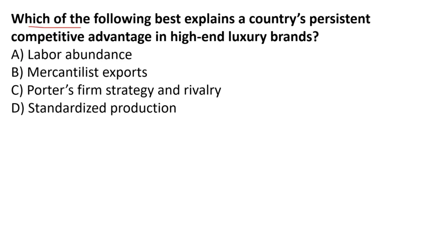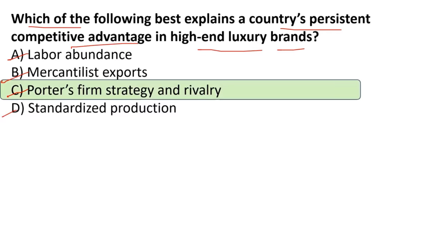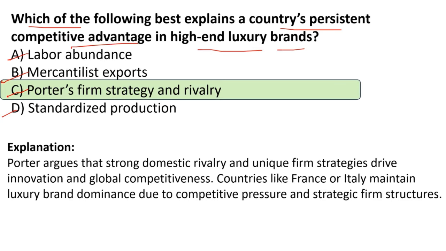Next question. Which of the following best explains a country's persistent competitive advantage in high-end luxury brands? A, labor abundance, B, mercantilist exports, C, Porter's firm strategy and rivalry, or D, standardized production? So the right answer is option C, Porter's firm strategy and rivalry. Clear? Porter argues that strong domestic rivalry and unique firm strategies drive innovation and global competitiveness. Correct? That is what we have seen in Porter's theory.